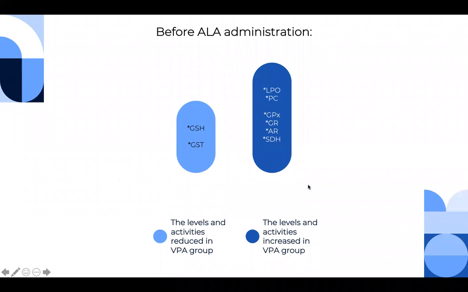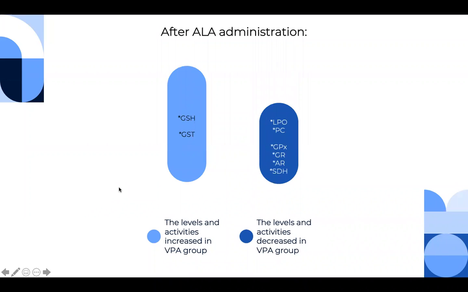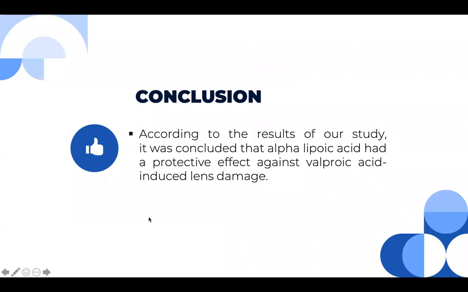And we can summarize the results in this figure. Before alpha-lipoic acid administration, the levels and activities reduced in the valproic acid group are seen here, and the levels and activities increased in the valproic acid group can be seen here. And after alpha-lipoic acid administration, the levels and activities were reversed. In conclusion, according to our results, we can say that alpha-lipoic acid had a protective effect against valproic acid-induced lens damage.